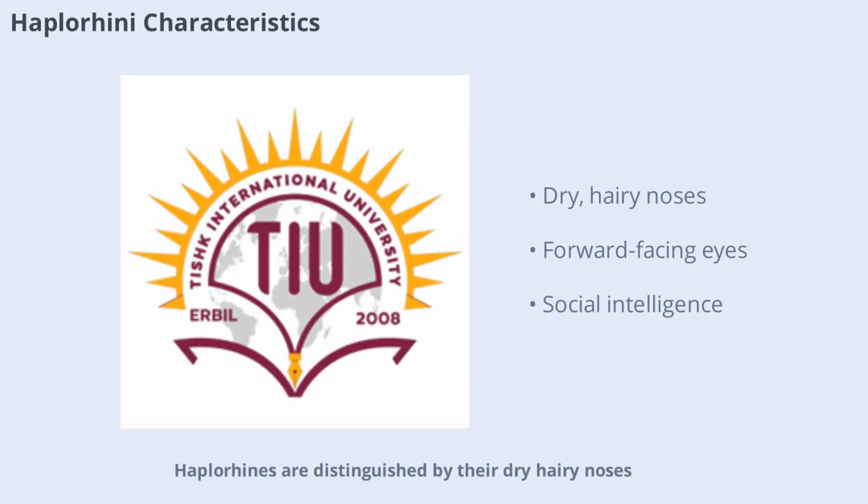Haplorhines are distinguished by their dry, hairy noses, widely separated nostrils, and large, forward-facing eyes. These adaptations provide excellent depth perception and are crucial for their arboreal lifestyles. The group includes both New World and Old World monkeys, as well as apes and humans. Their advanced social structures and intelligence have made them some of the most successful mammals on the planet.